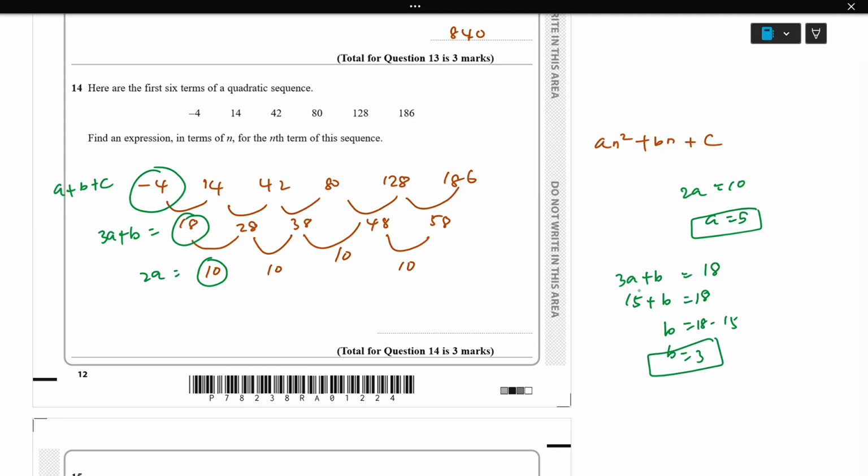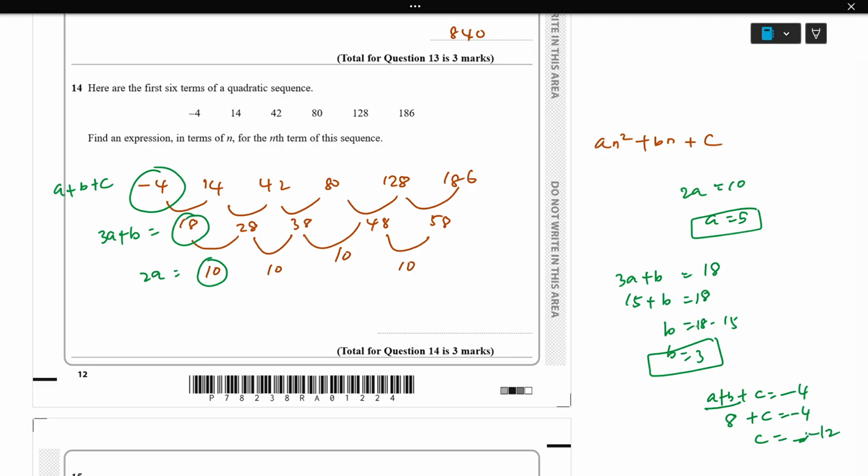Second part is done. Now we need to find a plus b plus c equal to negative 4. Already we know a and b: 5 plus 3 is 8. So these 2 together is 8. 8 plus c equal to negative 4, so c equal to negative 4 minus 8, which is negative 12.